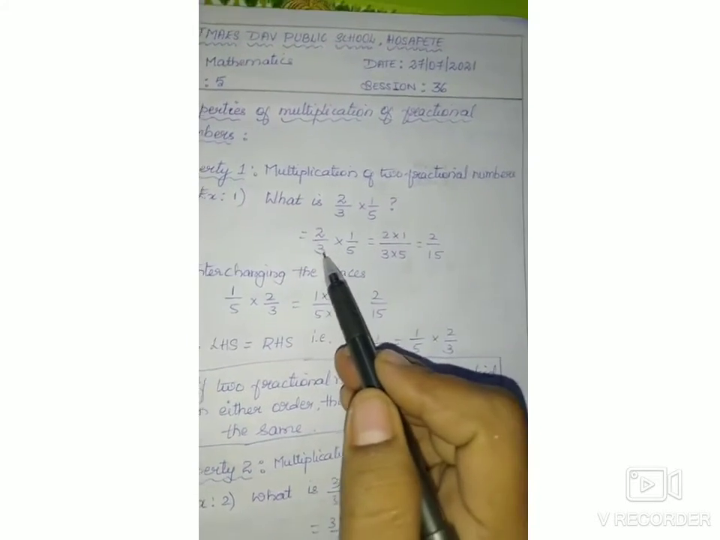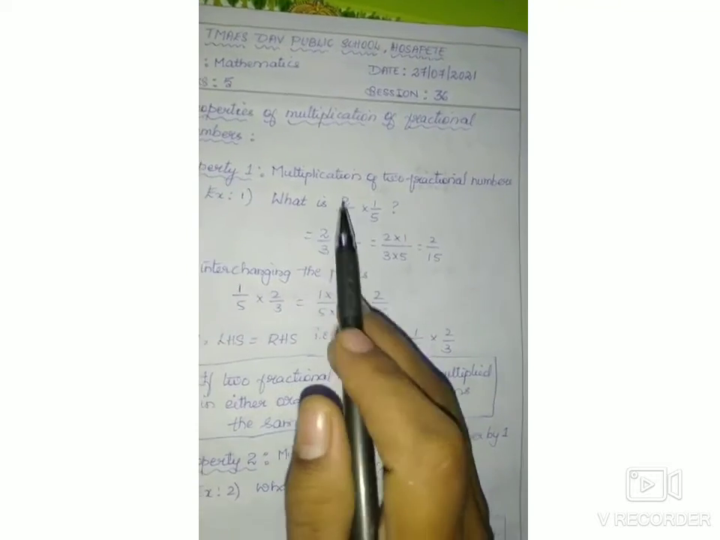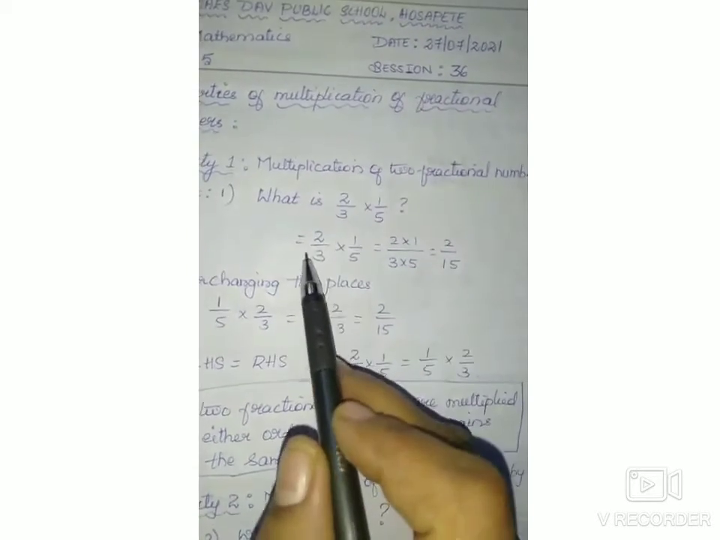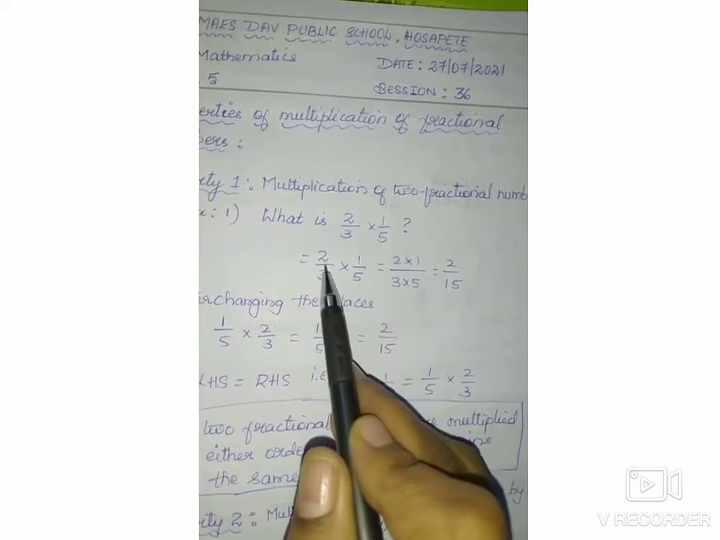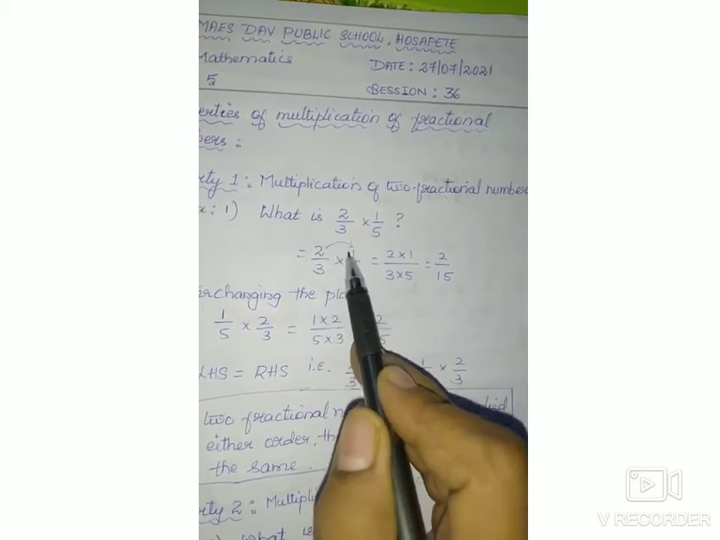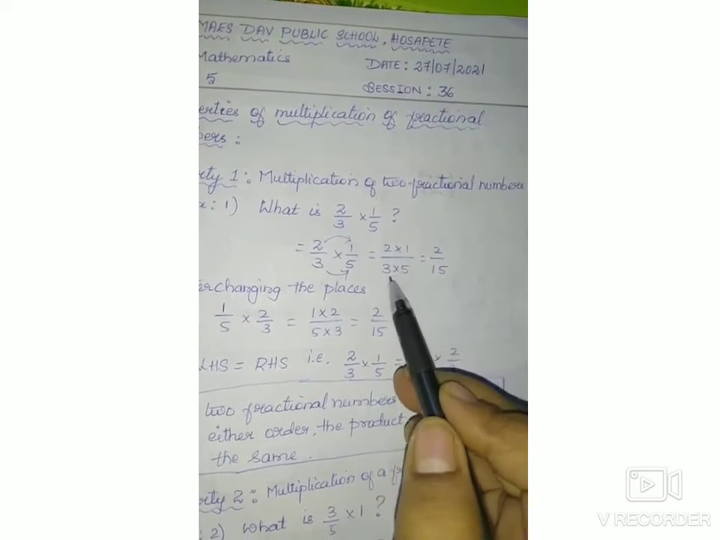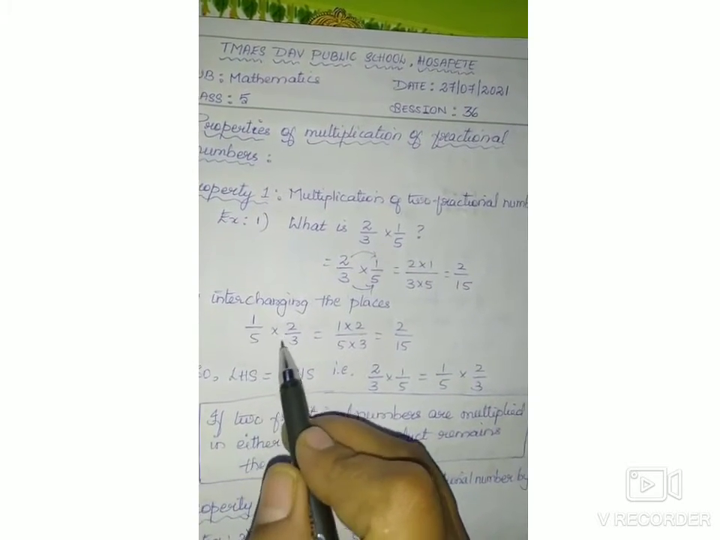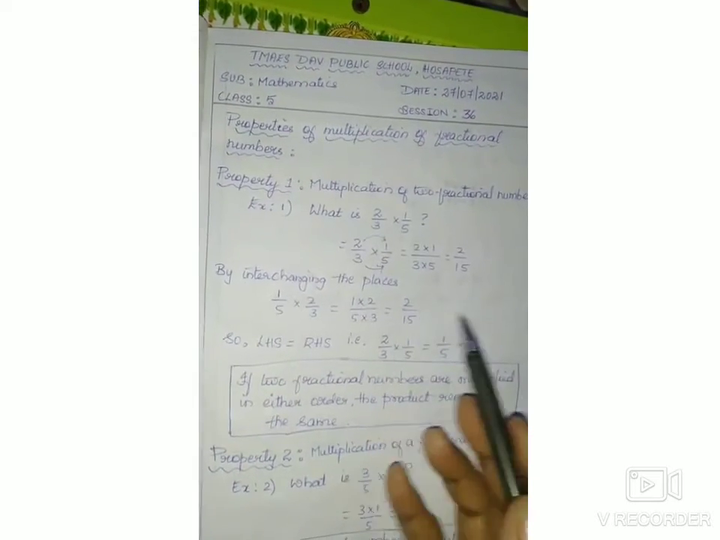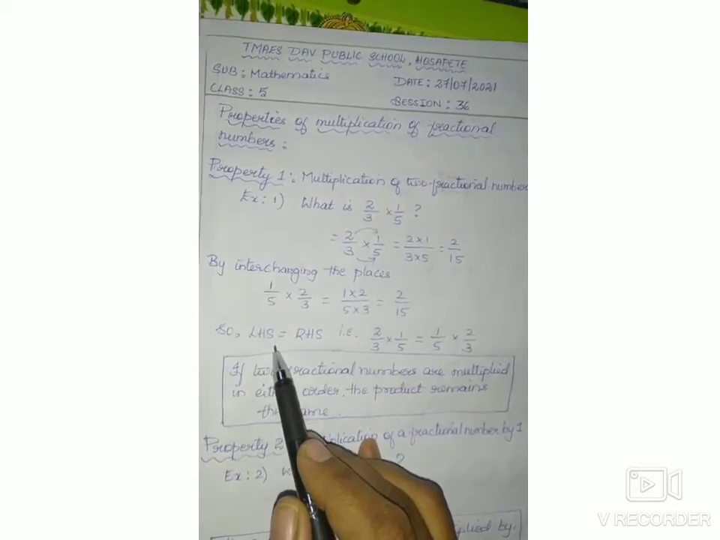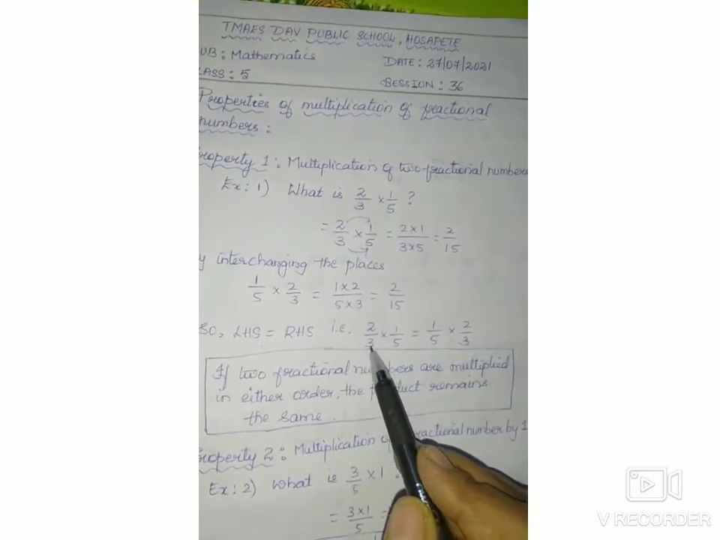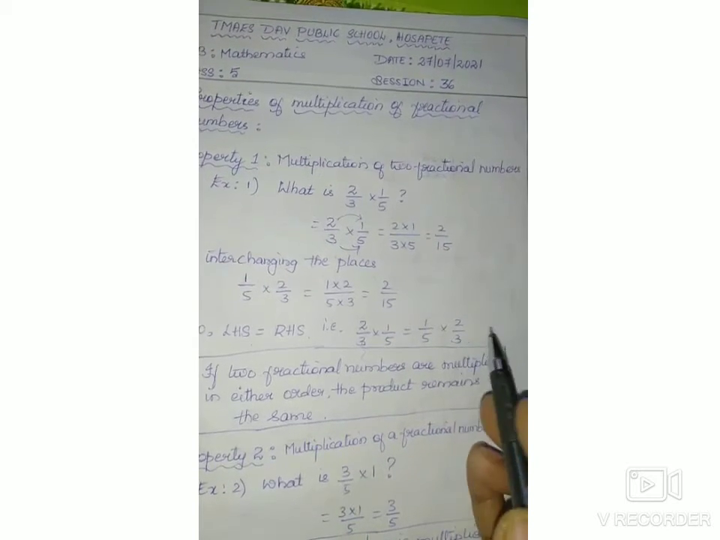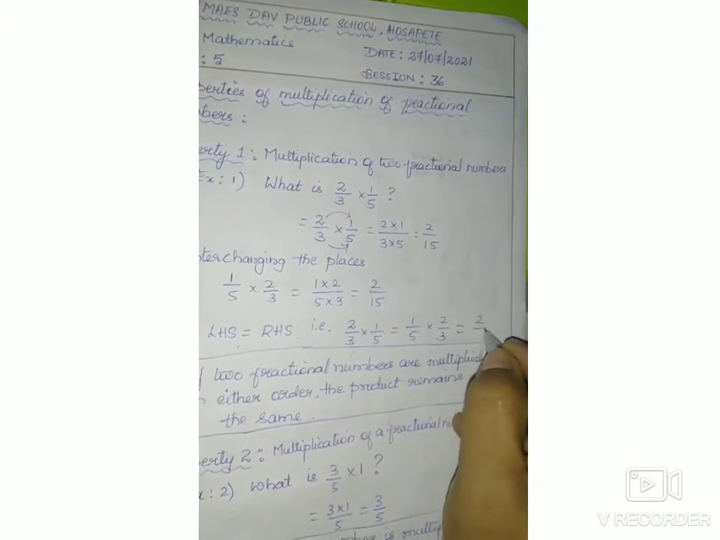As you know, in the last session we solved the multiplication of one fractional number by another fractional number. That is 2 by 3 multiplied by 1 by 5. That is, multiply numerator with numerator, denominator with denominator. 2 ones are 2, 3 fives are 15. Now interchange the places. Start with 1 by 5 into 2 by 3. Again you get the same answer, 2 by 15. That is LHS is equal to RHS. LHS means left hand side, RHS means right hand side. That is, 2 by 3 multiplied by 1 by 5 is equal to 1 by 5 multiplied by 2 by 3, which is equal to 2 by 15 itself.